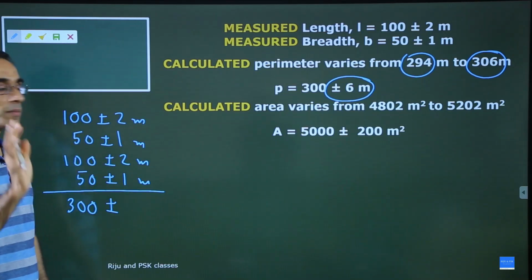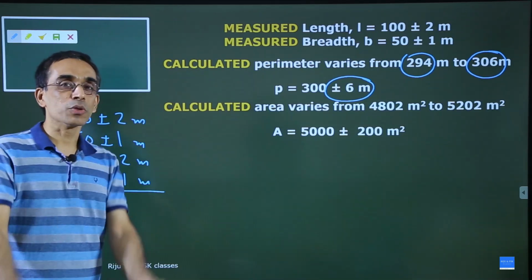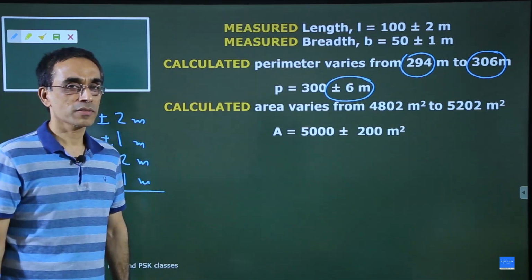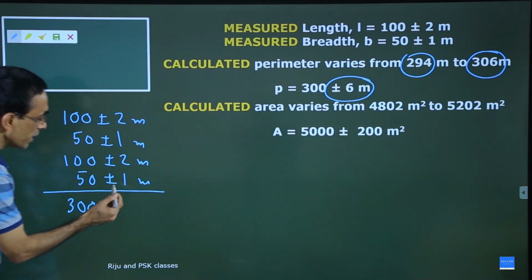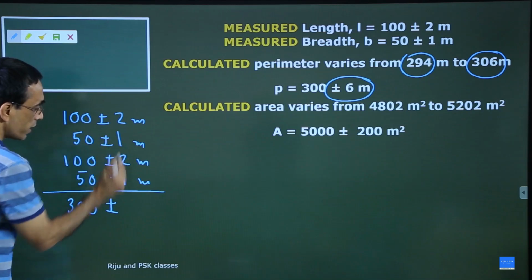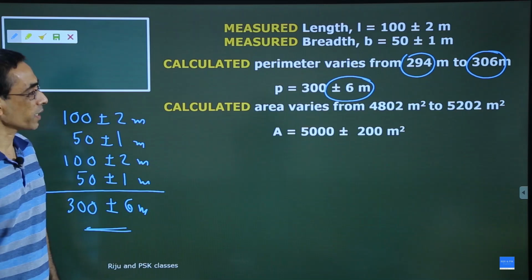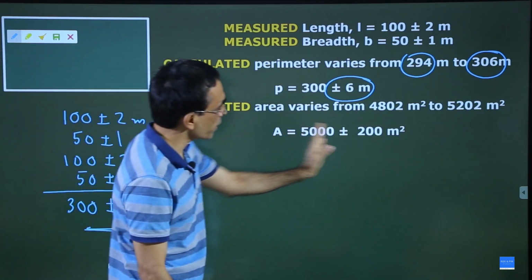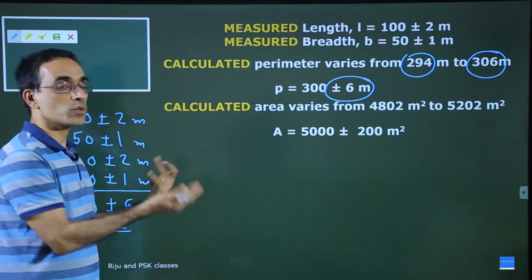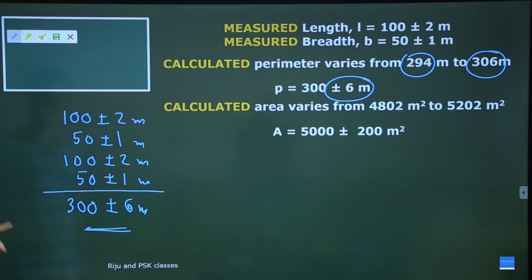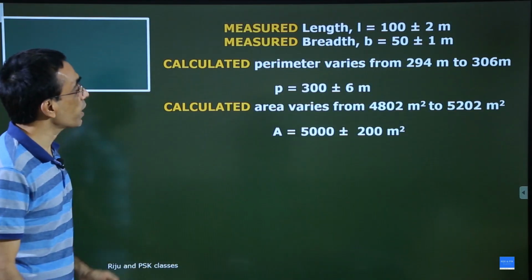And how did you get that plus or minus 6? Watch here. Any idea? If you get that before I tell you, then you are an awesome student. Can you tell me how I got that plus or minus 6? Yeah, exactly. It is by the addition of all these. If you add them, you will get that plus or minus 6 meter. Fine. But if I ask you the same thing about area, that is complicated. So we have to study how this has actually come. This is easy to understand, very easy to understand. Fine. Now let us go forward and study what actually will happen.